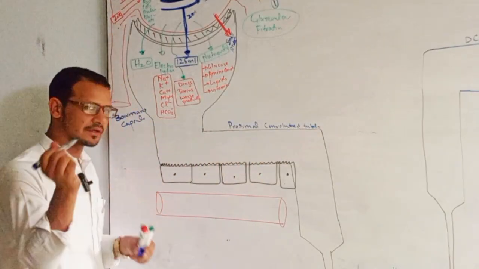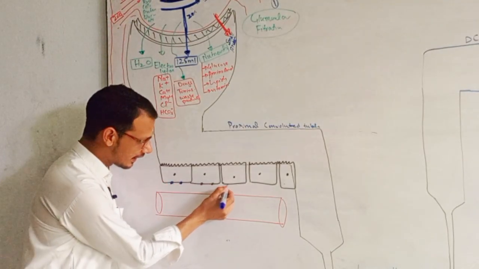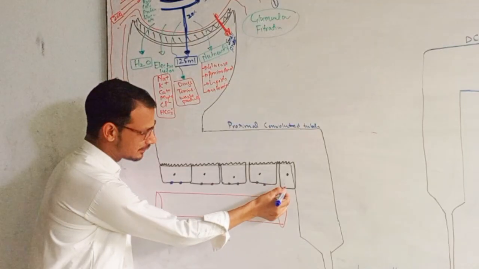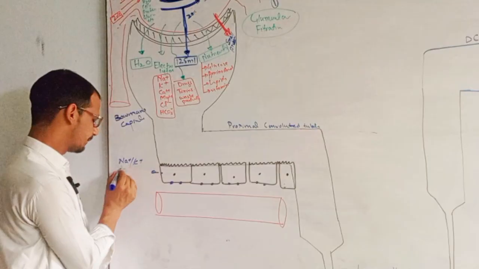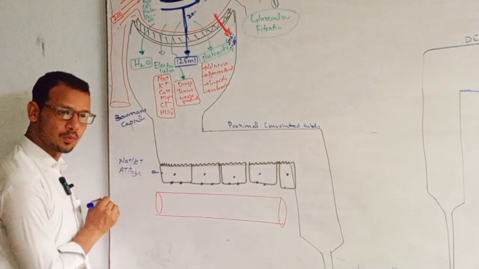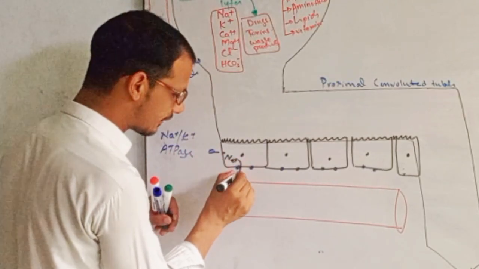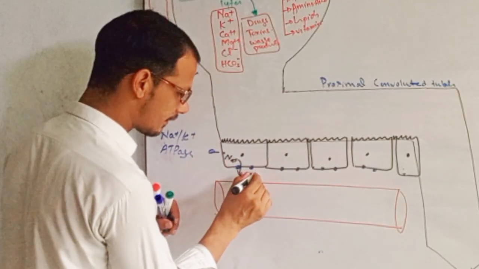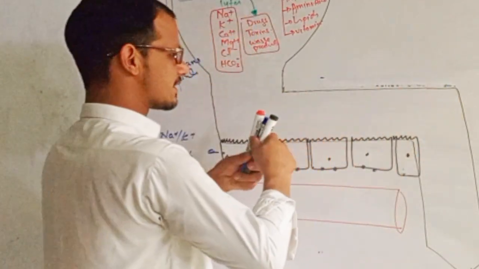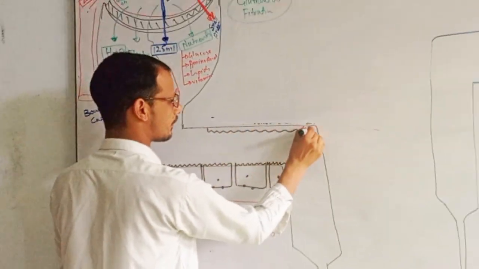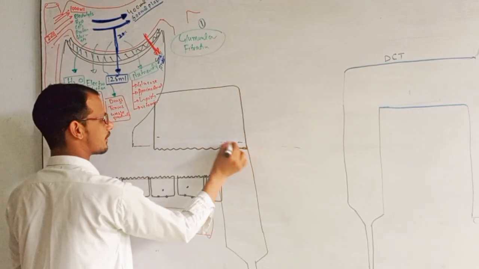Here in these cells, now you will tell me, a special type of ATPase is present in all these cells. What is the name of these ATPases? Sodium potassium ATPases. What is the role of these ATPases? It takes sodium from inside and gives potassium, right? For example, here this is one cell of the proximal convoluted tubules, right?